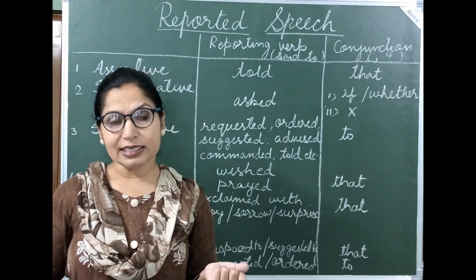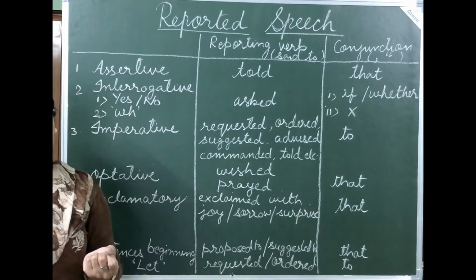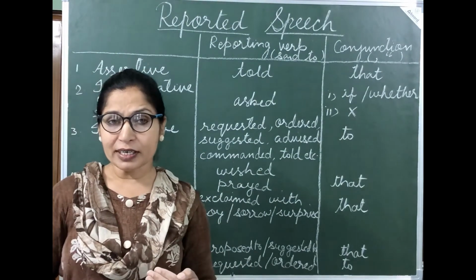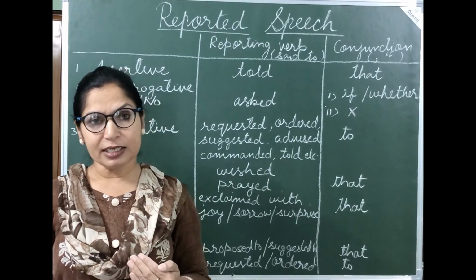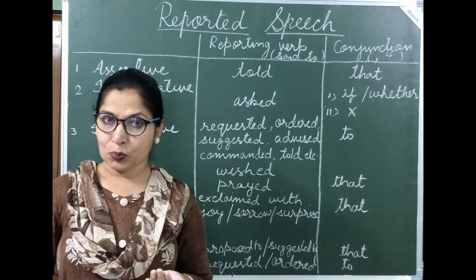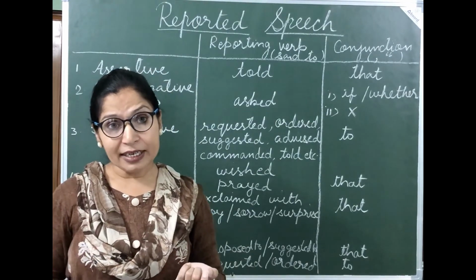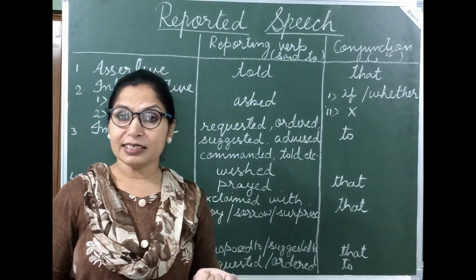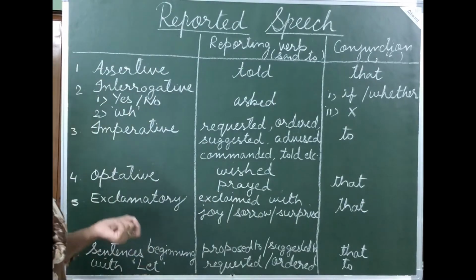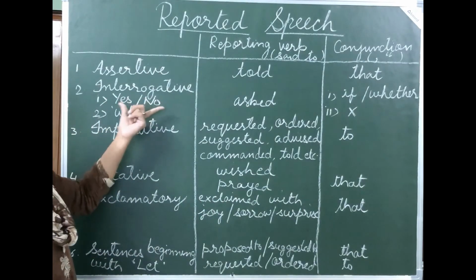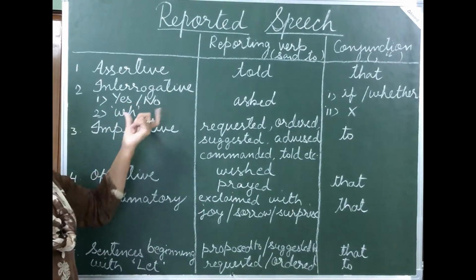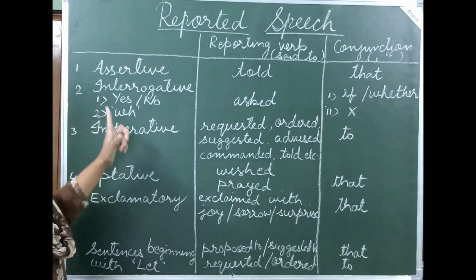What would be your answer? Yes or no. Have you completed your homework? How are you going to answer me? Yes or no. Will you go to picnic next week? Again, you will answer me yes or no. So that is why these are said to be yes or no type of questions.